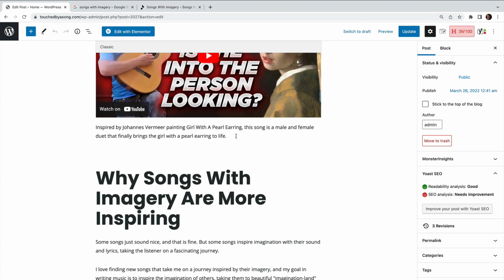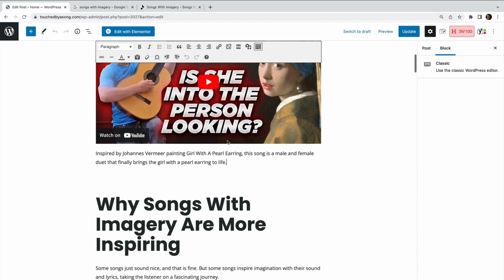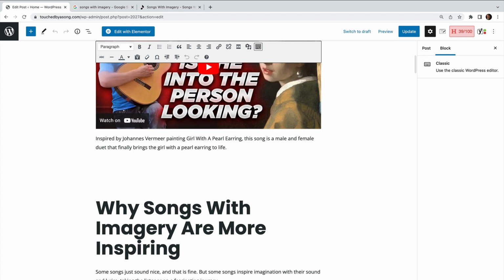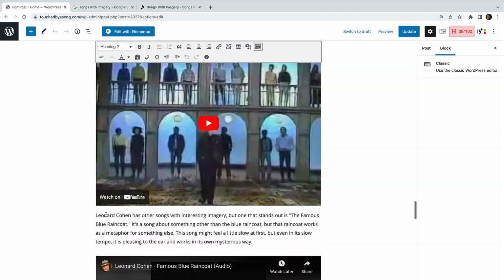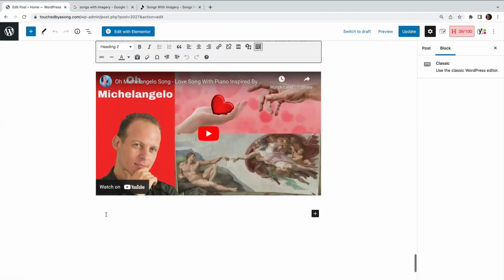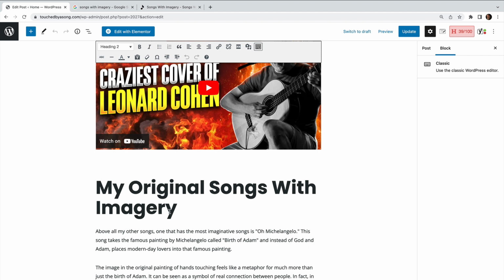And notice that right here is where I wanted to add this table of contents. And what I'll do is, let's start with linking actually just for effect. Let's try to link the content that's on the bottom. So my original songs with imagery, that's the post.